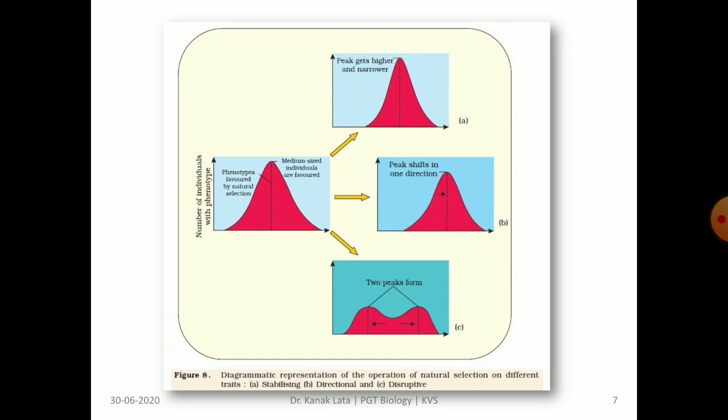Here is the diagrammatic representation of the operation of natural selection on different traits. Figure A represents stabilizing, B is directional, and C is disruptive. You may observe here that in stabilizing, peaks get higher and narrower. In directional, the peak shifts in one direction, whereas in disruptive, two peaks are formed.